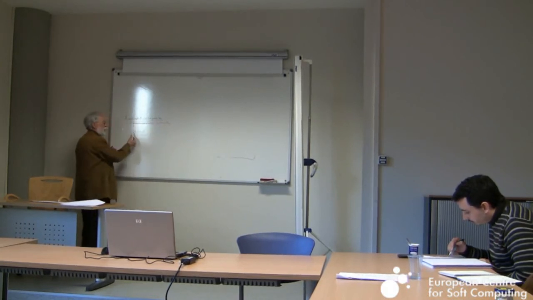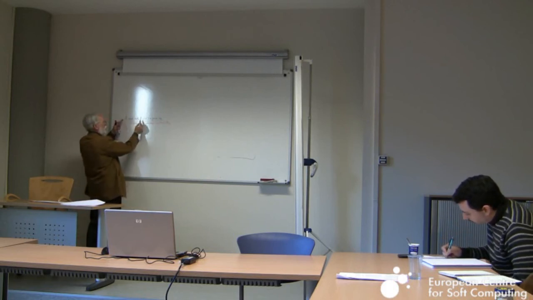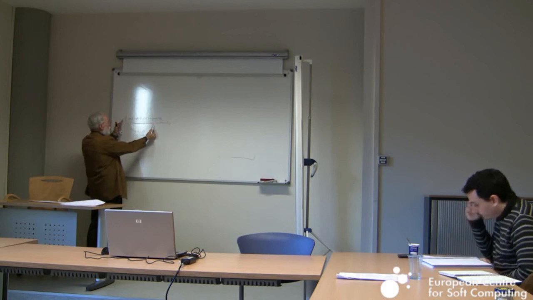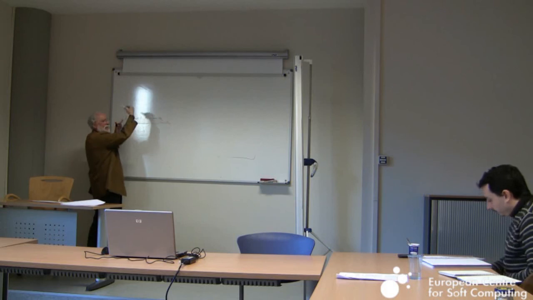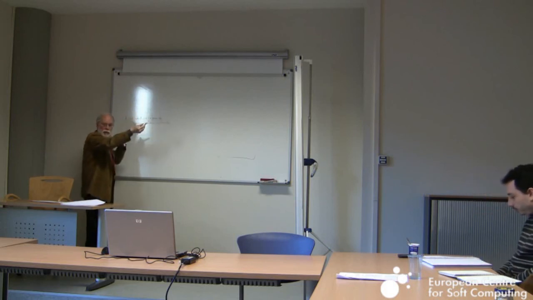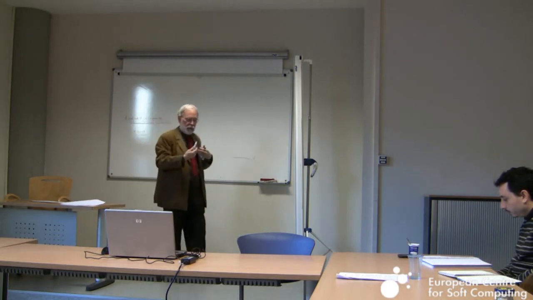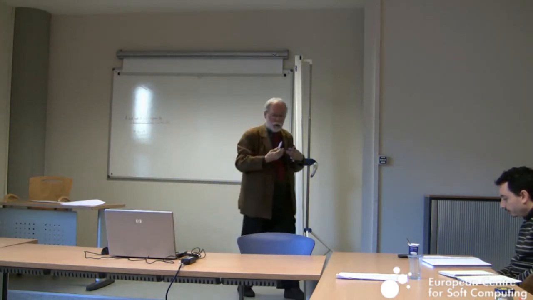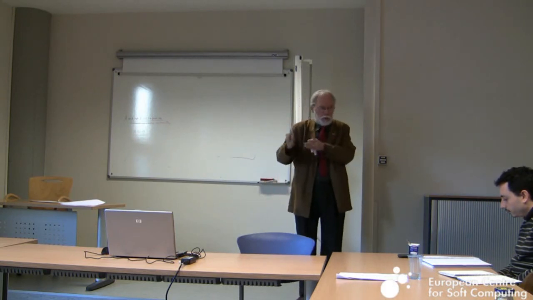That is the idea of self-contradiction: if A, then not A.